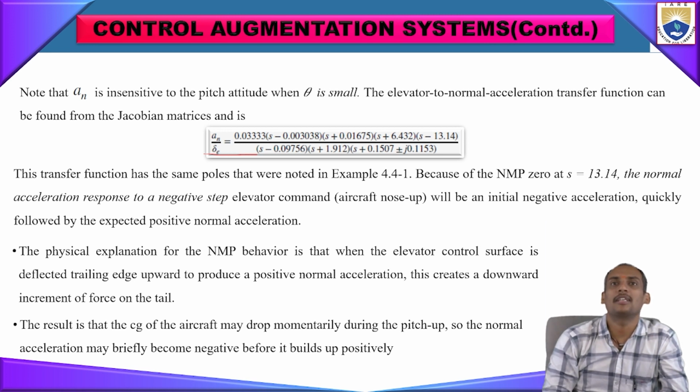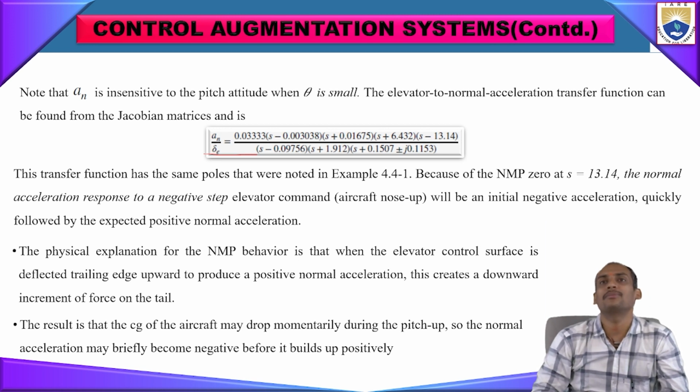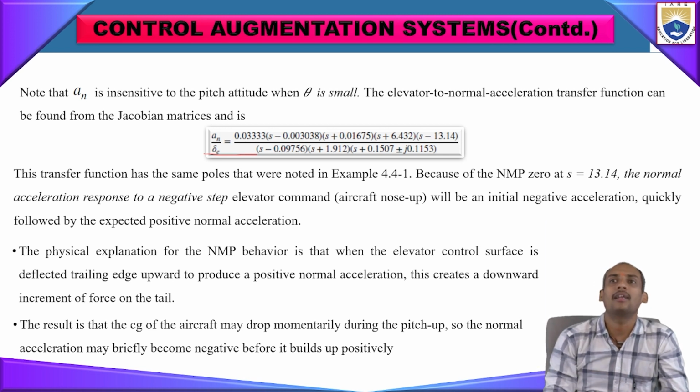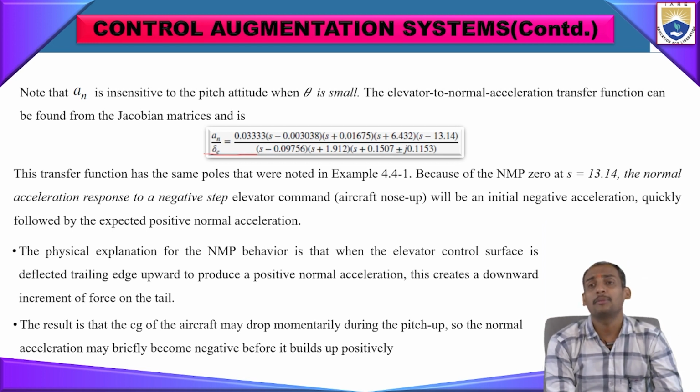So this is the transfer function that has been used for making that accelerometer comfortable. The transfer function has non-minimum phase (NMP) zero at s equal to 13.14. If you see the root locus values for these s values, that means the Laplace transform value, that is s equal to 13.14, is there, then the normal acceleration response to a negative step elevator command will be an initial negative acceleration quickly followed by positive normal acceleration.